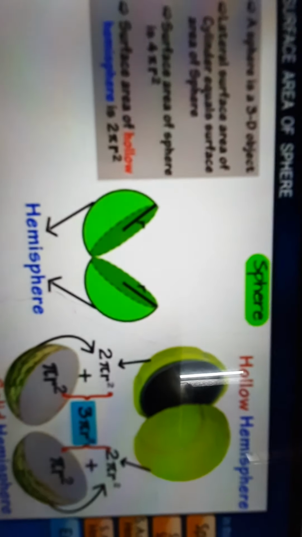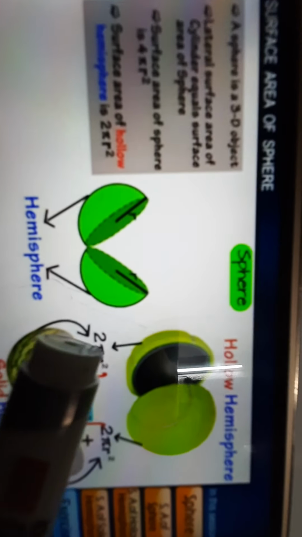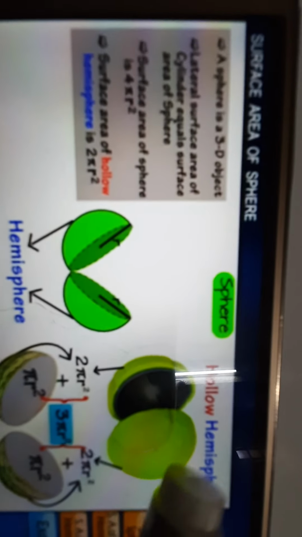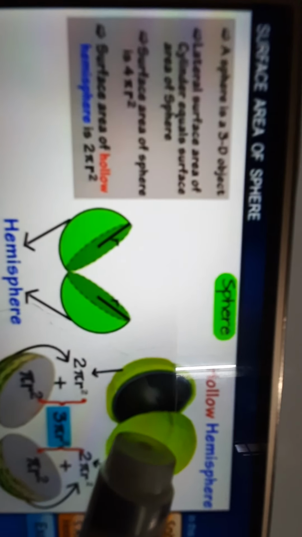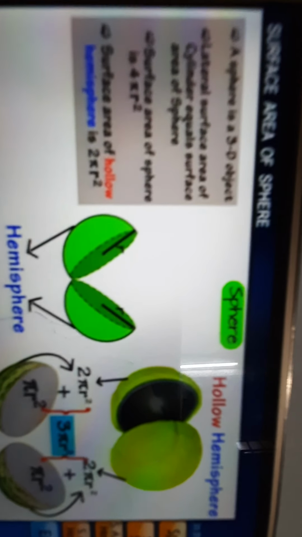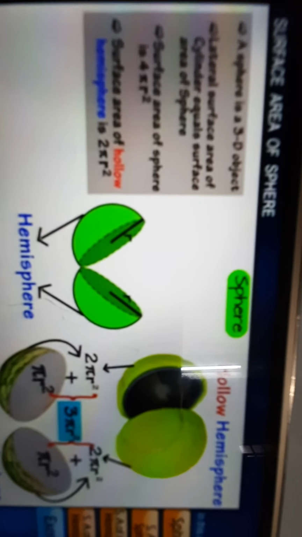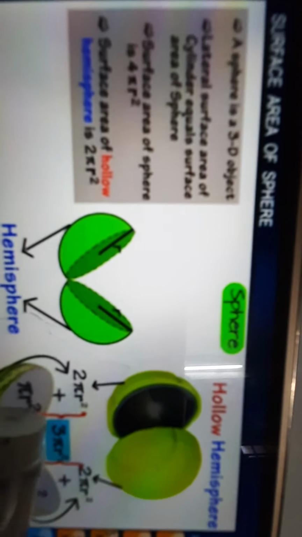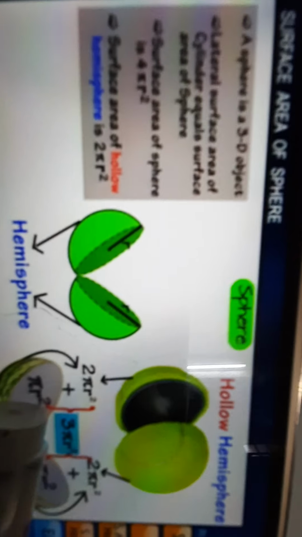So in case of watermelon, 2 pi r square for the curved part and pi r square for the upper part, that is 3 pi r square will be obtained. But if we cut a ball, it is hollow from inside, so we'll get only curved, that is 2 pi r square. So I hope these examples are clear to you. If it is hollow, that means only curved part, but if it is solid like a watermelon, then we must get the flat surface also.